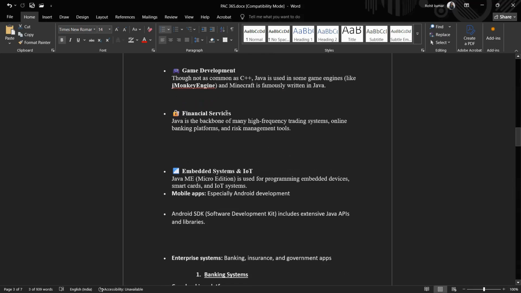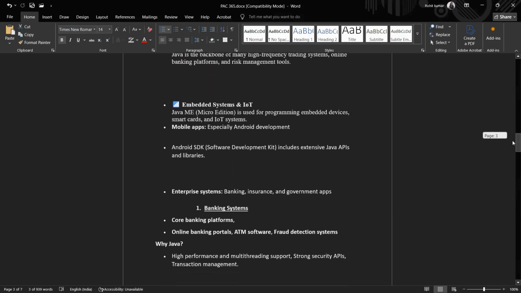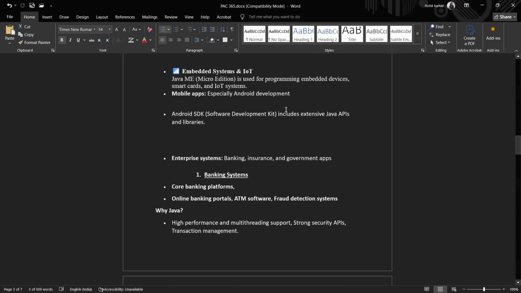Now in financial services also, Java finds its use. Java is the backbone of this system now. Online banking platforms and risk management tools are very easily and compatibly made on these platforms. Embedded systems and IoT: Java Micro Edition is used for programming embedded devices, smart cards, and IoT systems. Mobile apps also find Android development, especially, and the Android software development kit includes exclusive Java APIs and libraries.